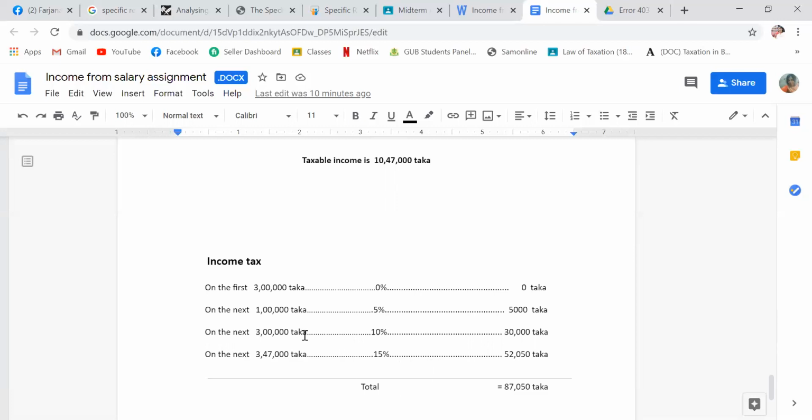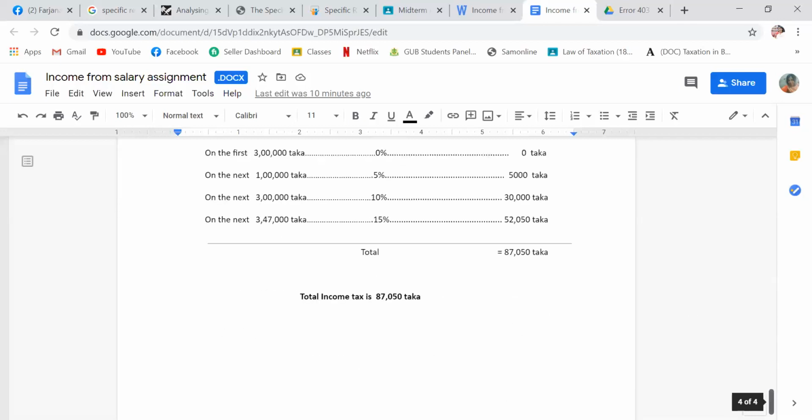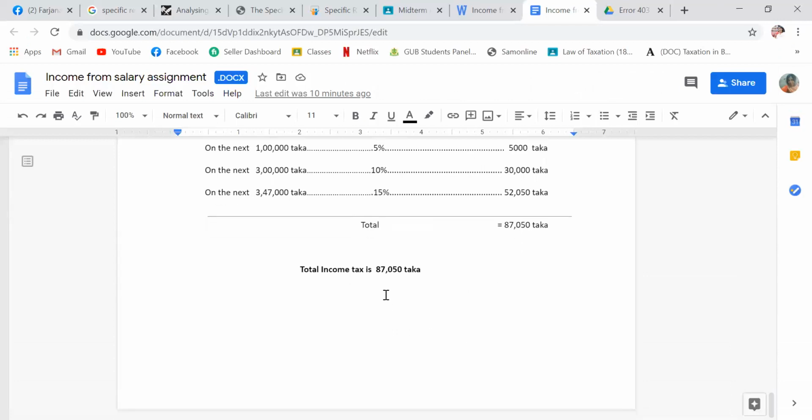Now we calculate it. 1 lakh taka into 5% is 5,000 taka. 3 lakh taka into 10% is 30,000 taka, and 3,47,000 taka into 15% is 52,050 taka. So the total is 87,050 taka. So the total income tax is 87,050 taka. So that's all for income from salary.